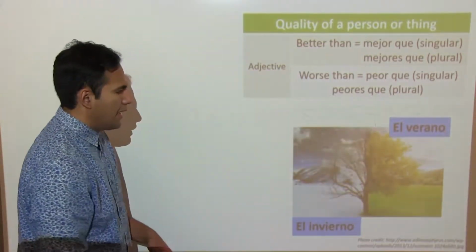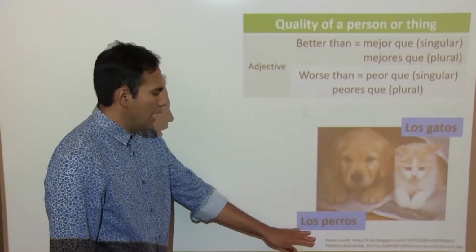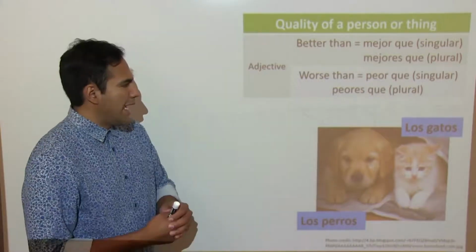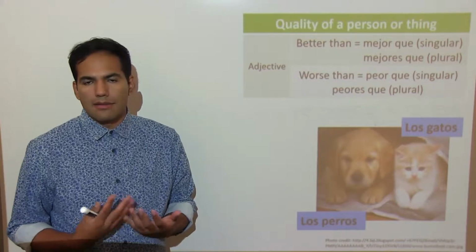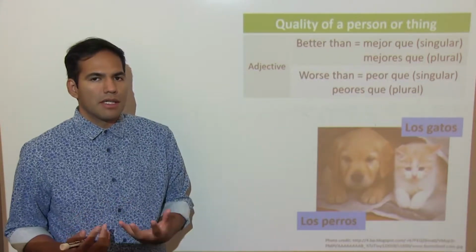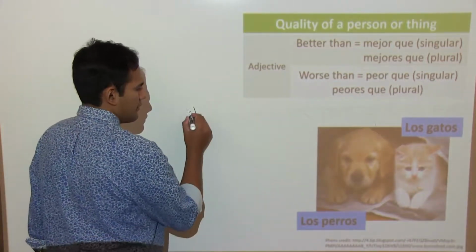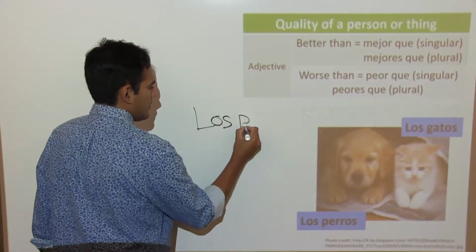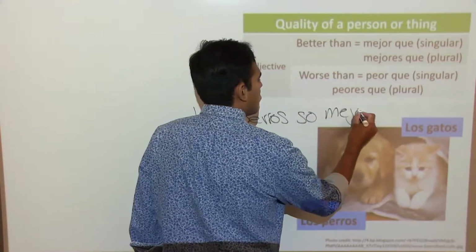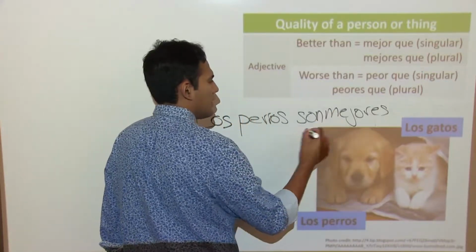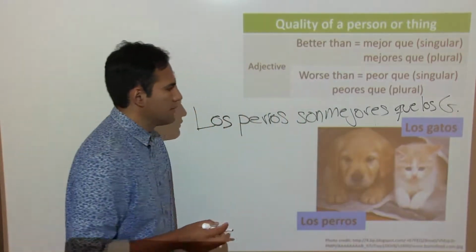And let's say that we had two. Okay, so here's an example. We have dogs and cats. And let's just compare which ones are better. And notice that since we have plural subjects and we have plural nouns that we're comparing, that's when we're going to use the plural form. In this case, los perros son mejores que los gatos. Okay?